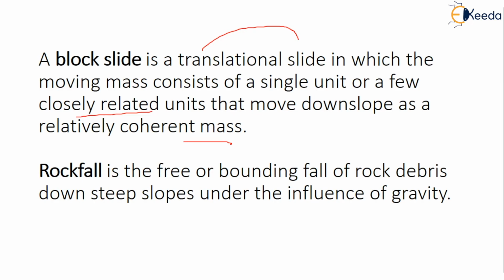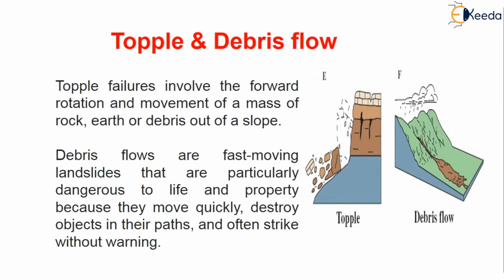Coming to the rock fall, it is nothing but a free or bounding fall of rock debris, mainly down a slope. It is mainly under the influence of gravity. This is very important, okay? Gravity. Coming to the topple and debris flow, so this is how it looks. This topple failure will involve the forward rotation and movement of a mass of mainly rock, earth or debris. Okay, this is how suddenly it will get forward rotation and movement.